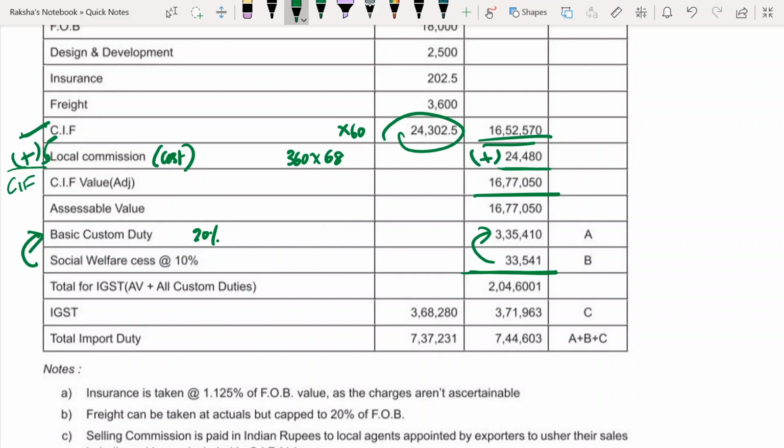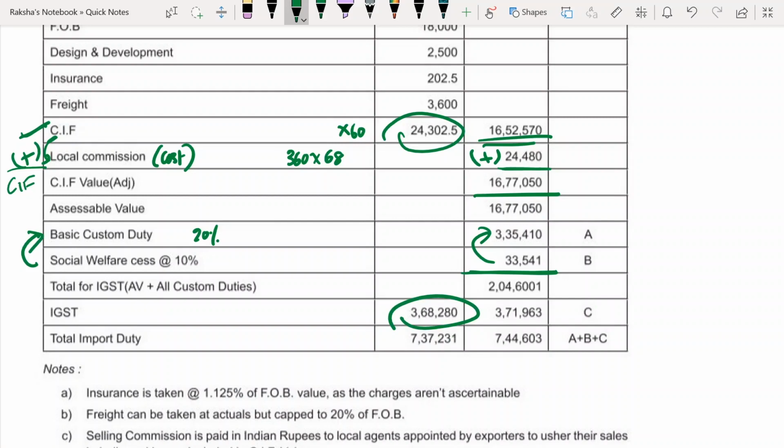204,601 into 18%, if you do, you will get 3,68,280. Okay, until here well and fine, you guys don't have any confusion until here. Now you are asking me what is this 371 minus